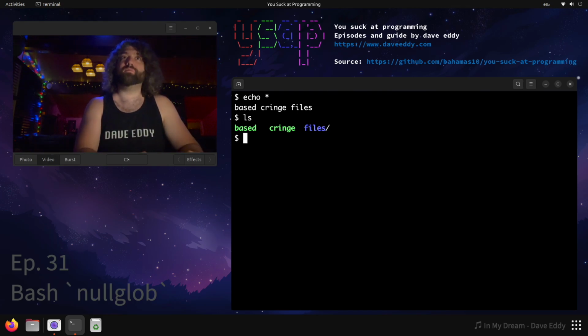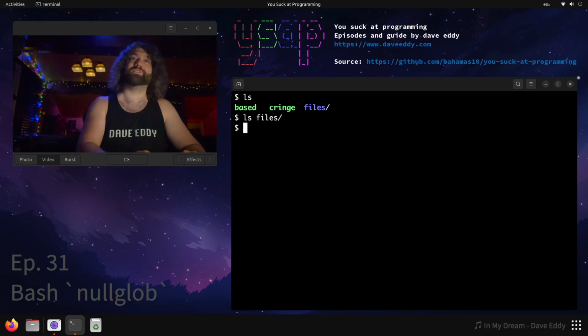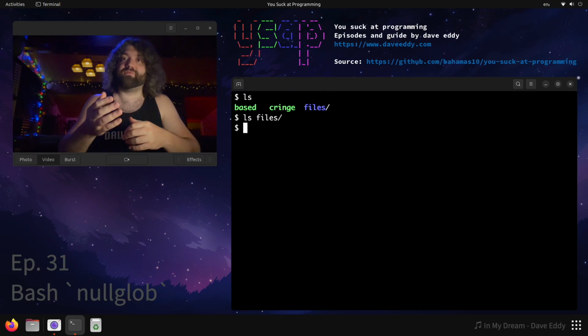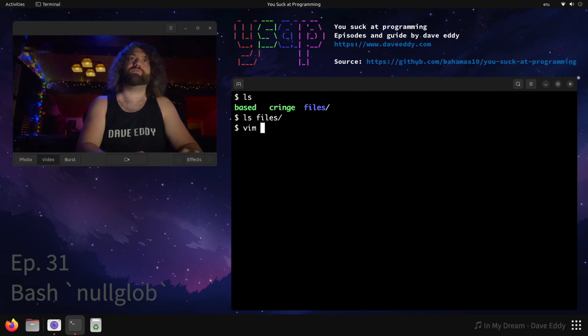Why is that important? Well, let's consider this example. We have here a directory called files, and inside files there's nothing in it. It's an empty directory. All right, pretty simple, right? So let's look at the cringe script. Let's say we wanted to write a script to loop over all the files in a directory, print out the name of the file, and then show how many files there were. So if there are 5 files, we would print 5 lines with the name of the file, and then we would print the number 5. Cool, simple enough. Let's look at the cringe script.